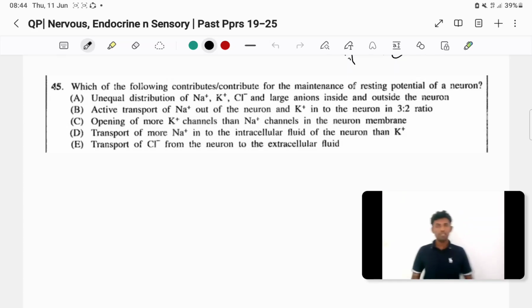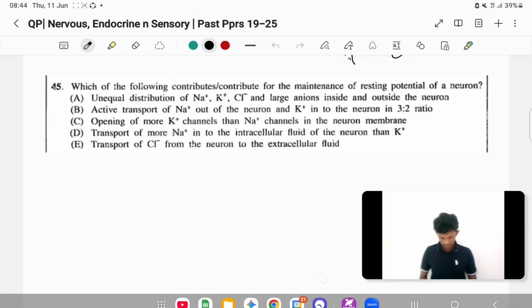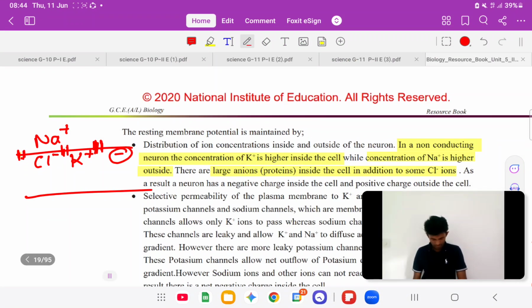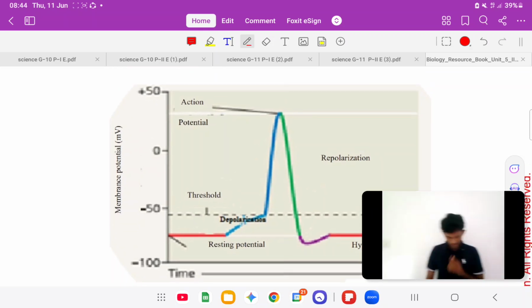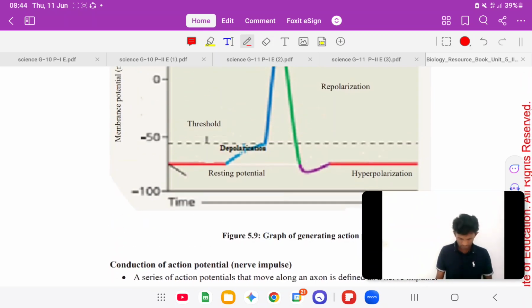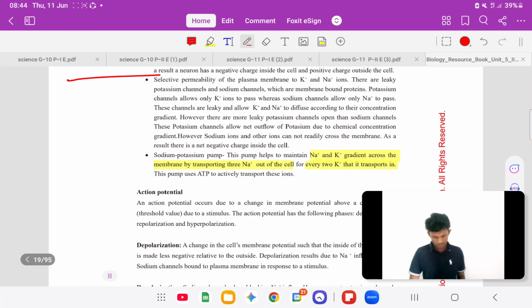Then what happens? Positivity inside the neuron goes up, right? ඒක තමයි අර graph එකේ, action potential graph එකේදී you can see initially resting membrane potential එක minus 60 to minus 80. So that increases and comes to a plus 40 වගේ value එකකට, මොකද sodium plus move to inside.